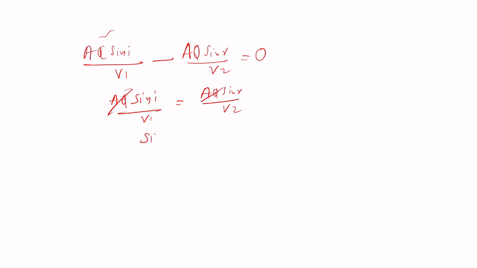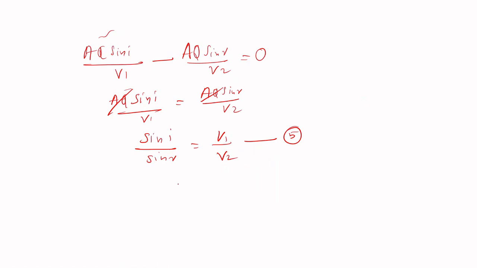What we get is sin I by sin R is equal to V1 by V2. So this is our equation number 5, I believe.